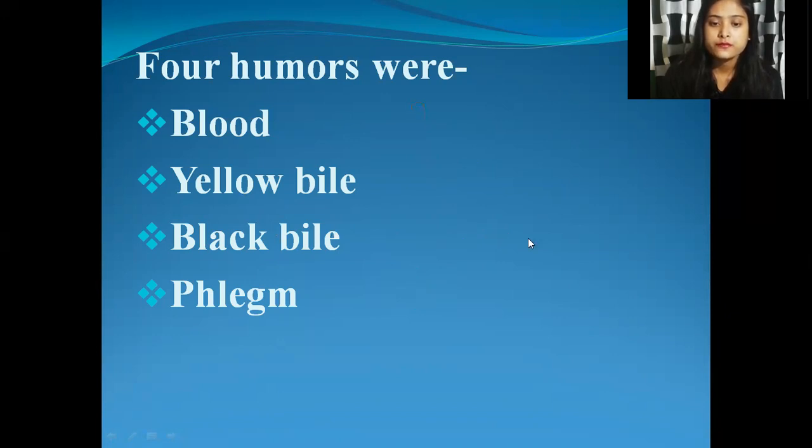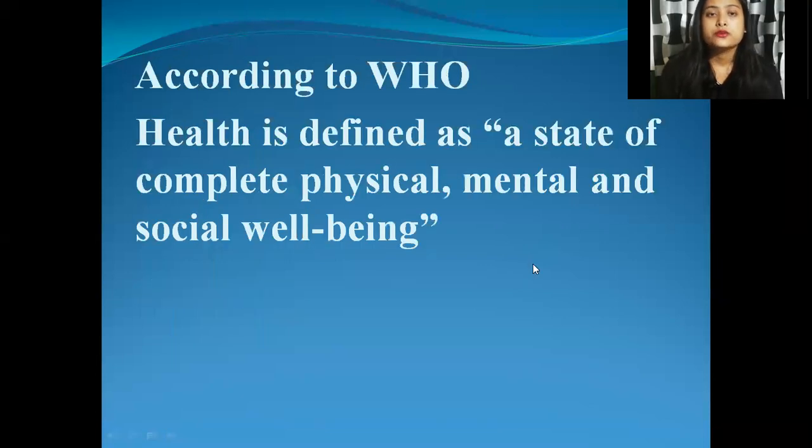And now WHO, the World Health Organization, has given a different definition, and that is health is defined as a state of complete physical, mental, and social well-being.